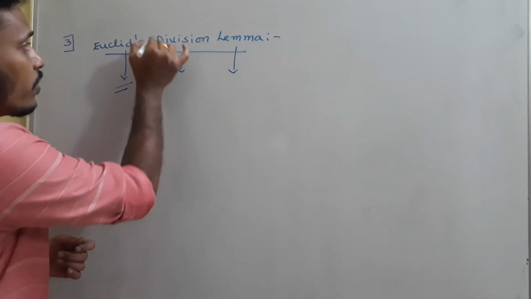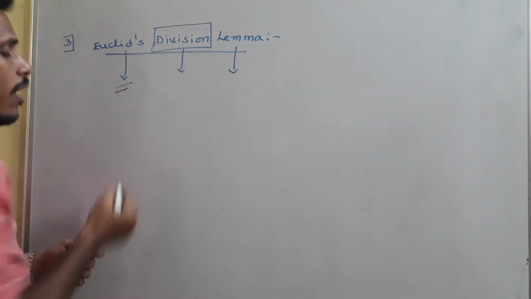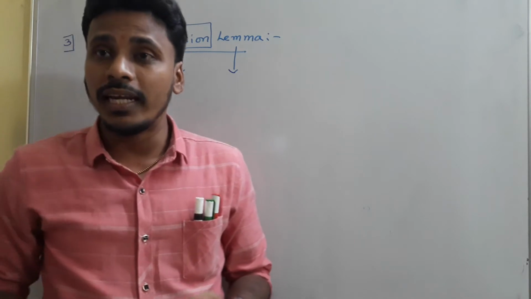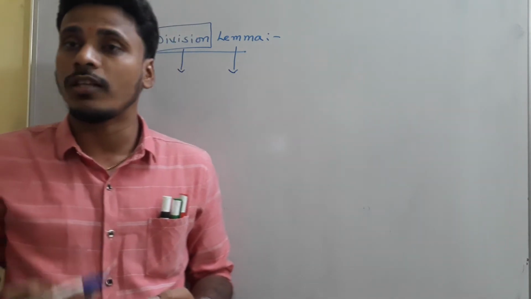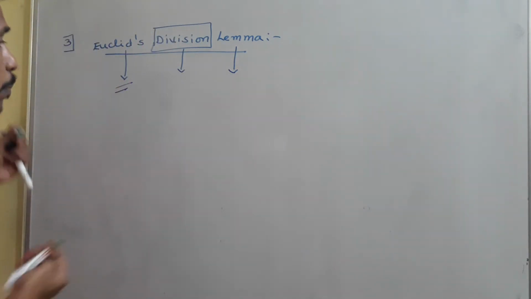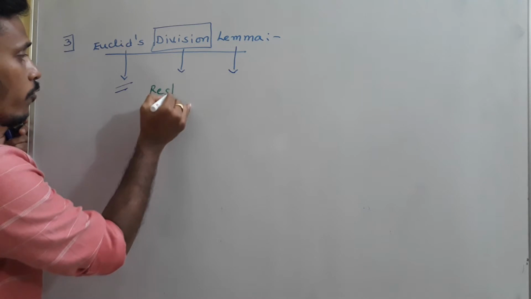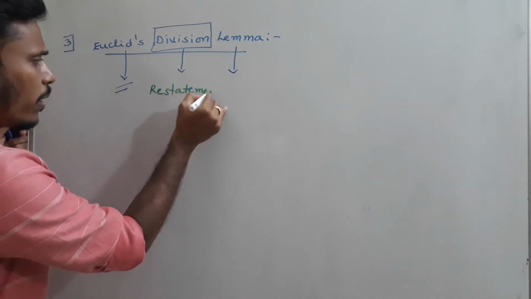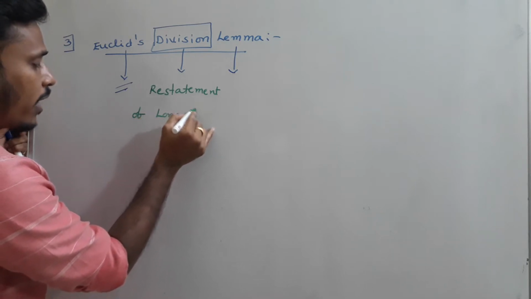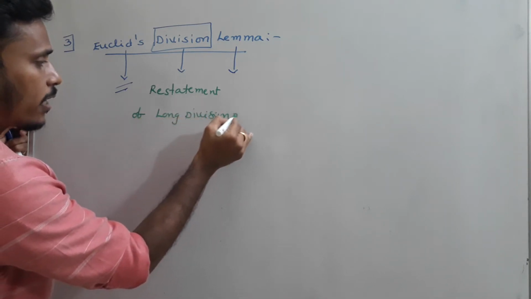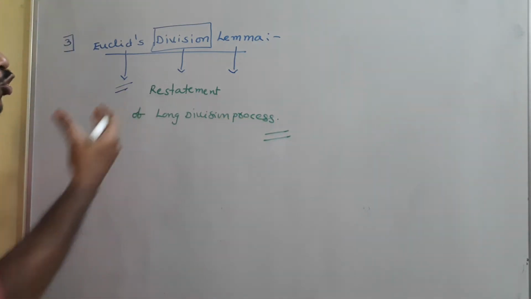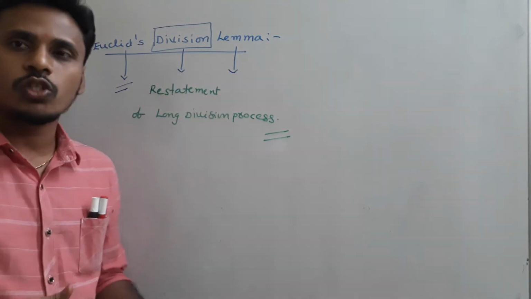Then coming to the word division, why did he include division? Since our childhood, in our earlier classes, many times we used the word division and we know the process of division. This Euclid's division lemma is simply a restatement of our long division process. I think you all know the process of division, right? That long division process is simply Euclid's division lemma. Its restatement is this Euclid's division lemma.